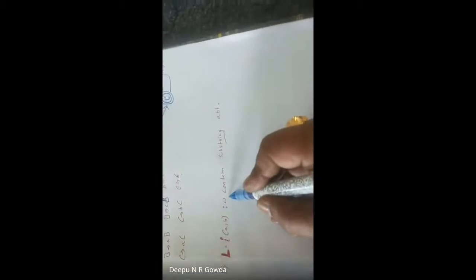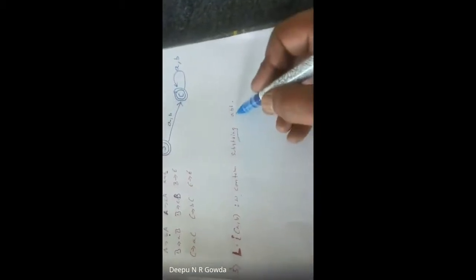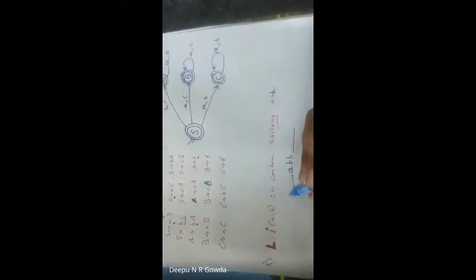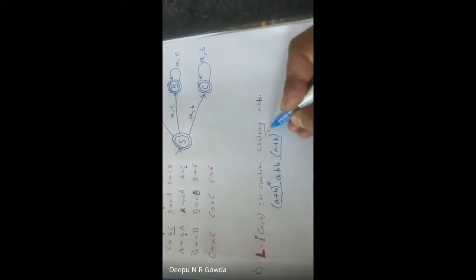Okay, now let me solve one more and the last question for this session. Here there is a language where a comma b is there. The constraint is that w contains a substring ab. It is in the format of a b before anything, after anything, that is, (a+b)* ab (a+b)*. N number of a's and b's come before and after.